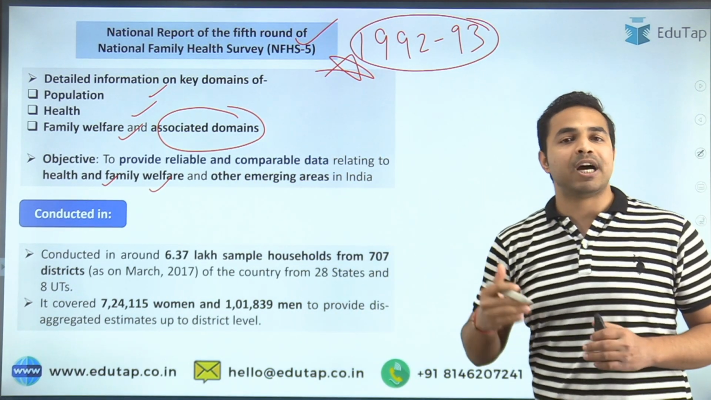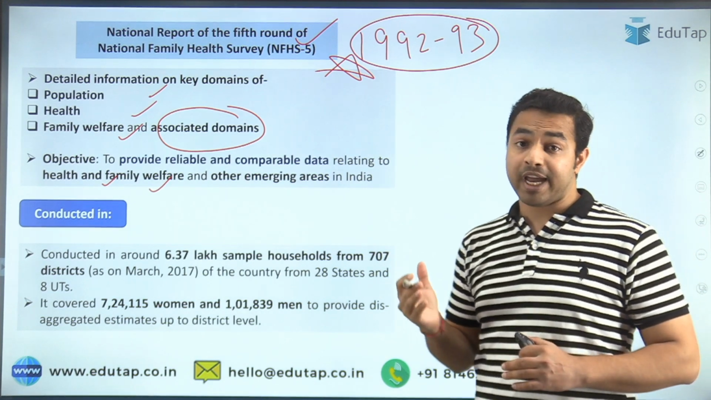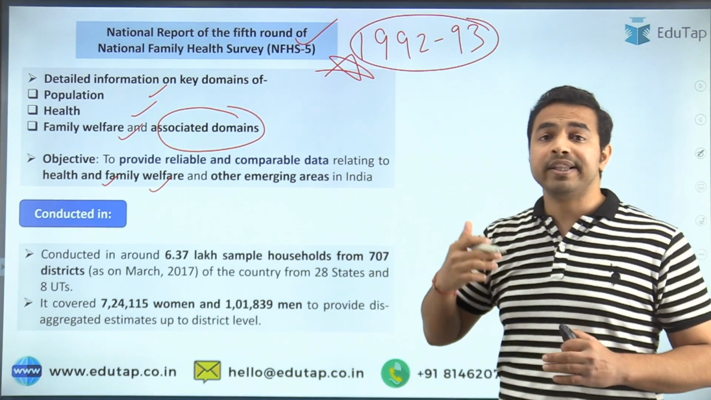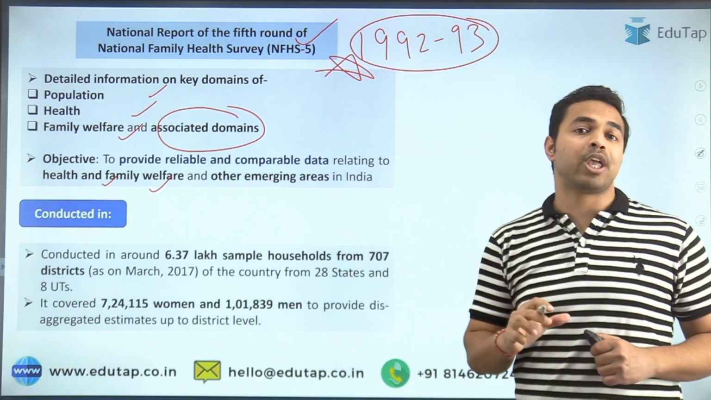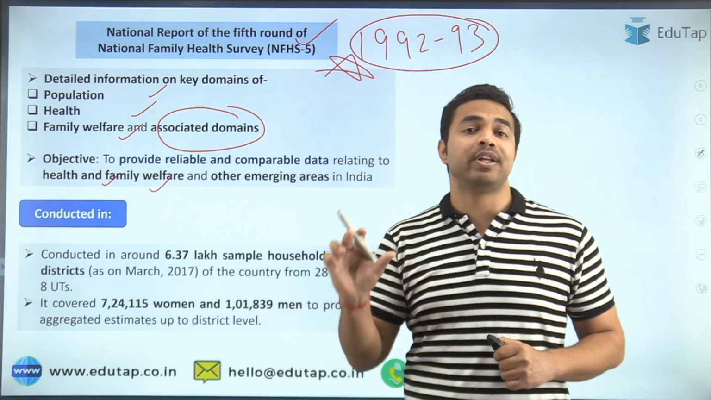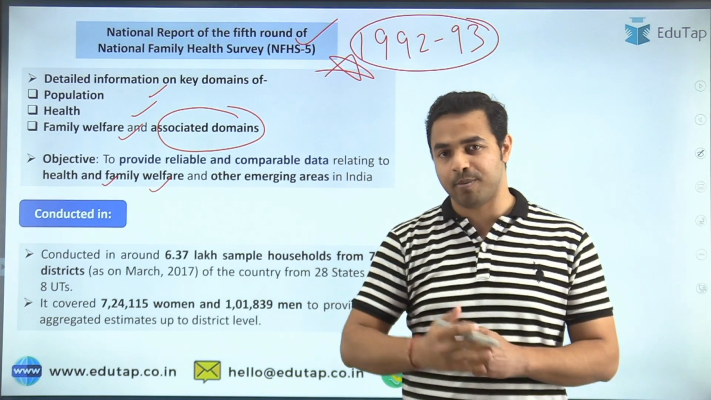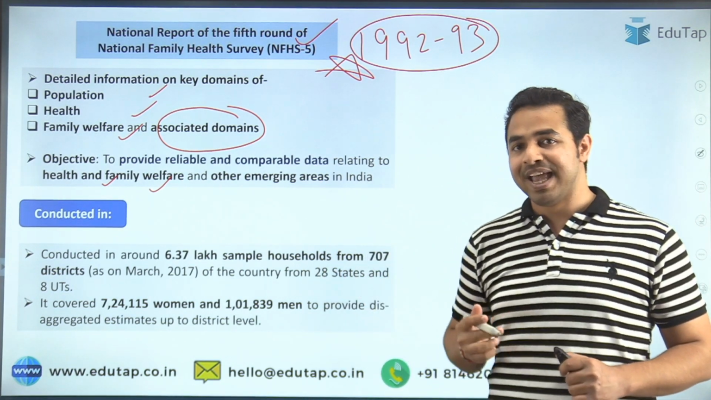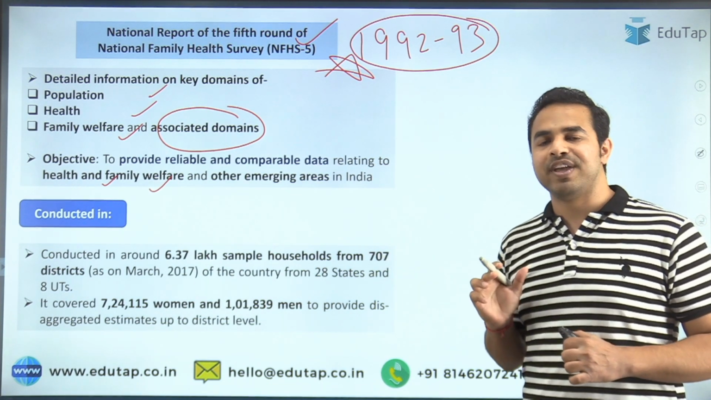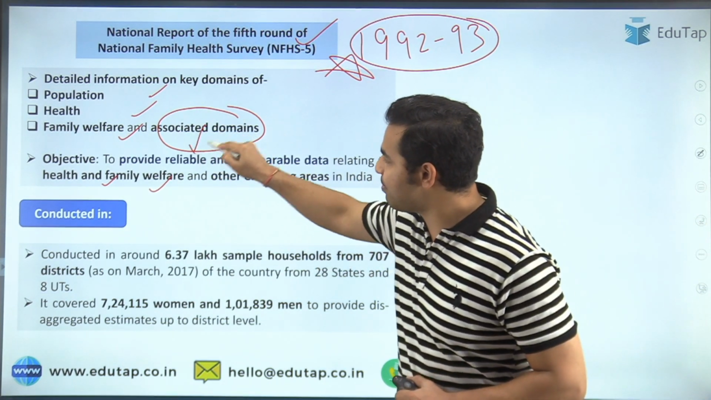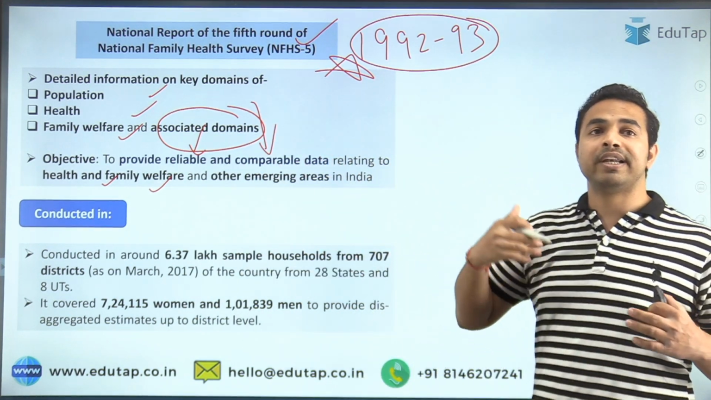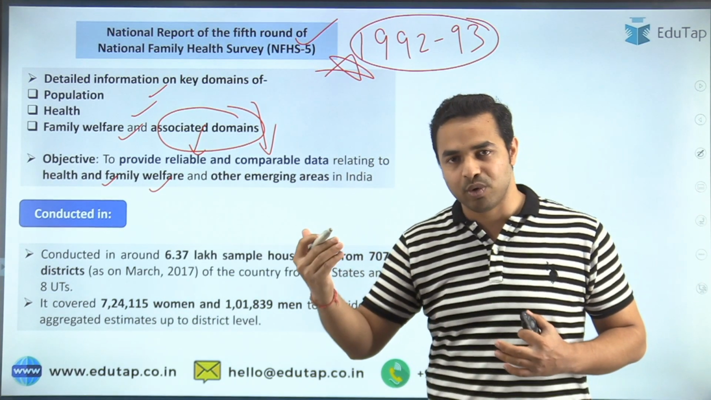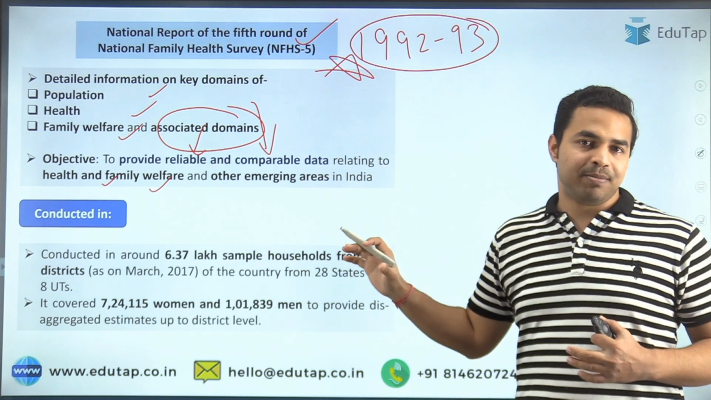This survey is a multi-round survey which is conducted across representative households in India. Why is it being conducted? It is conducted in order to give requisite inputs to monitor and strengthen the existing programs run by the Government of India, and also to evolve strategies to improve those programs. That's why its objective is to provide reliable and comparable data so that we can find out what the shortcomings are and what we are required to improve in these parameters in our country.